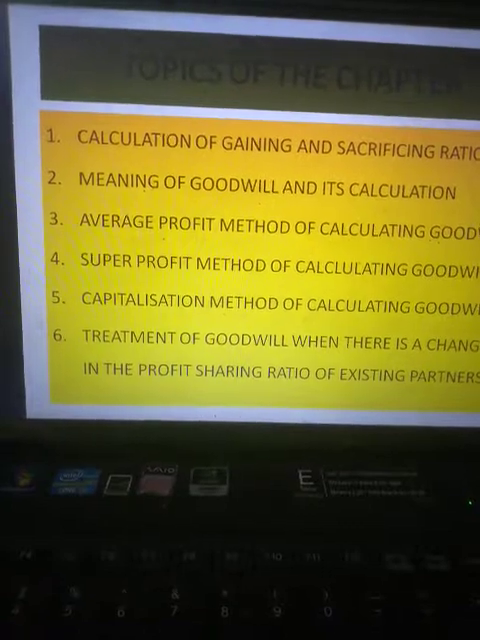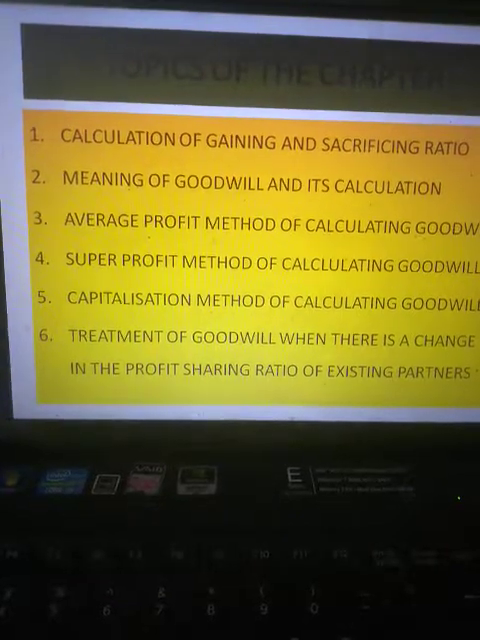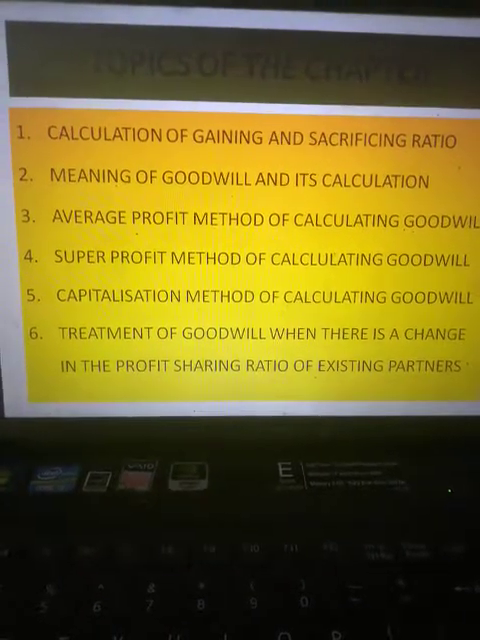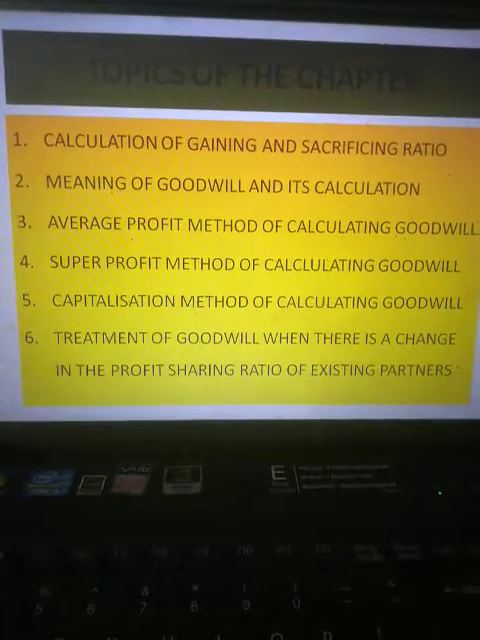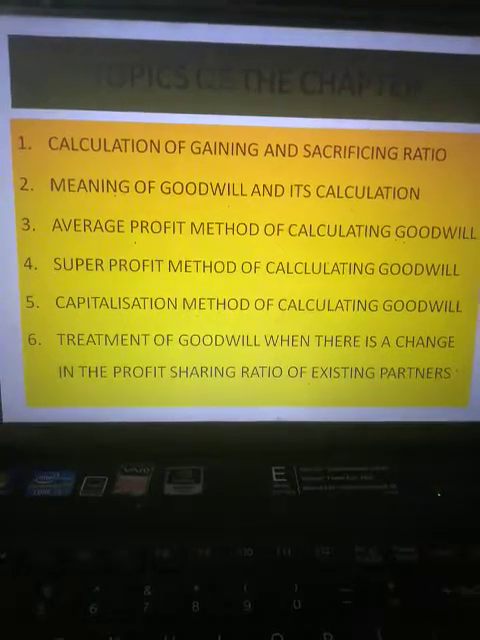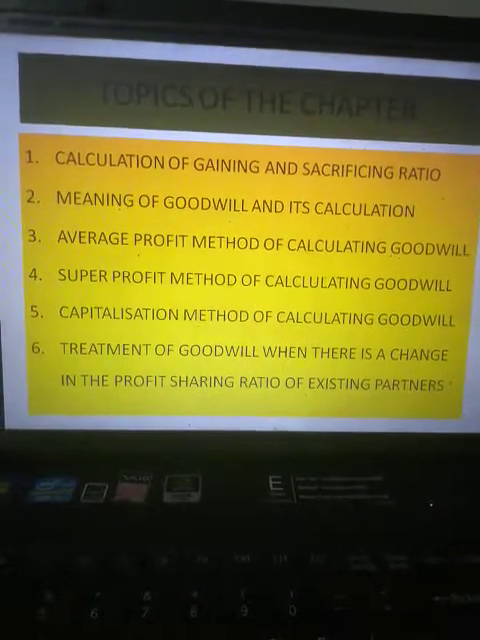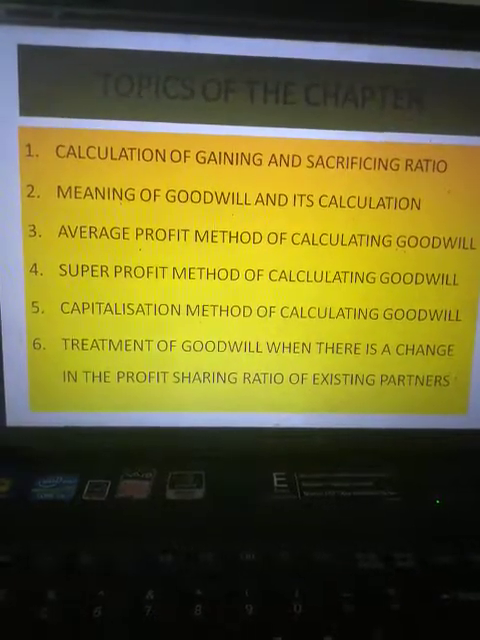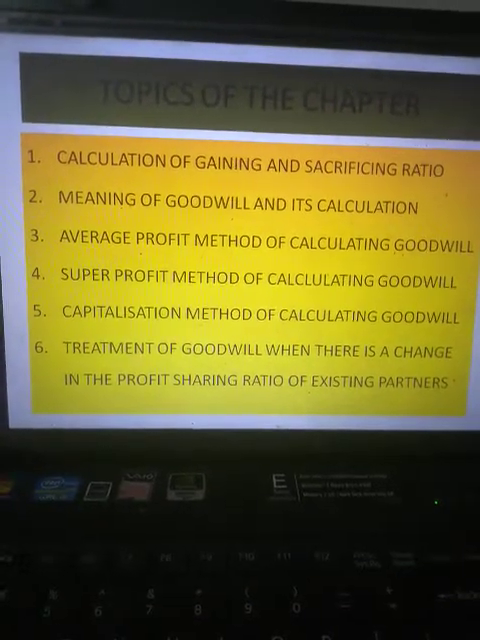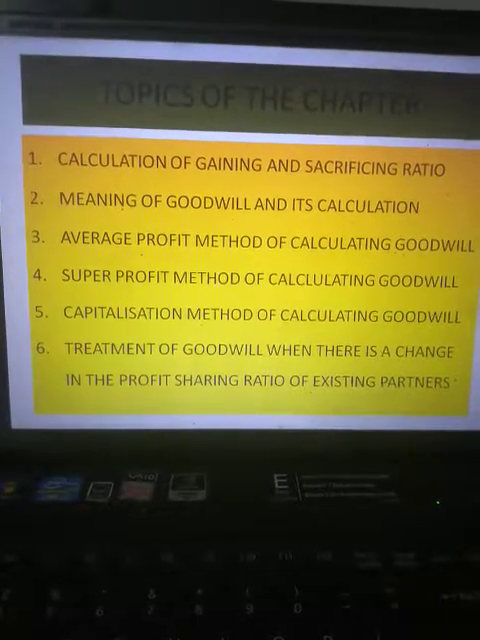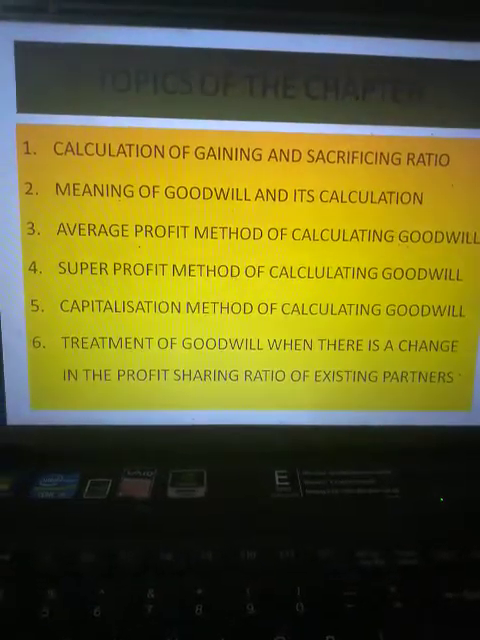First of all, whenever the profit sharing ratio of the partners gets changed, we have to provide three basic treatments to the partnership firm. Those are treatment of goodwill, treatment of reserves, profits and losses, and treatment of revaluation of assets and liabilities. In this chapter we are discussing the treatment of goodwill only, and the other two topics will be discussed in the next chapter, because it is the same for both of these chapters, so no need to worry about that. Okay, let's move further.